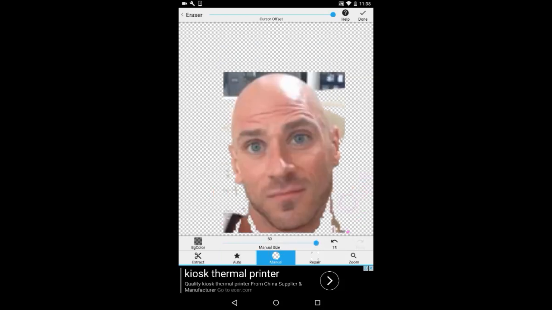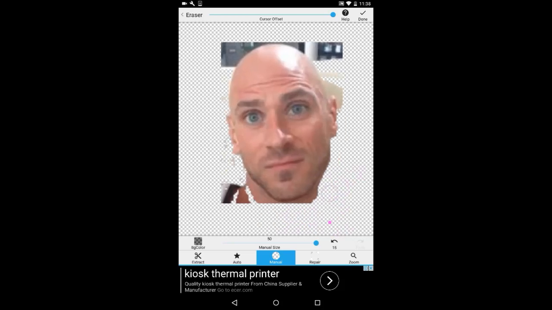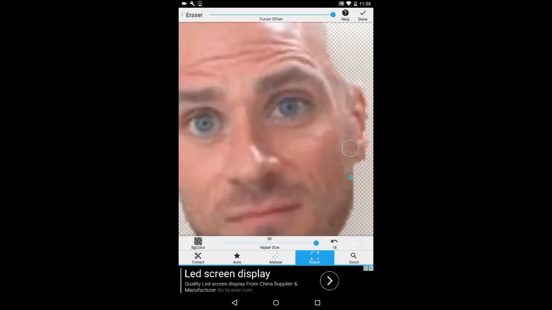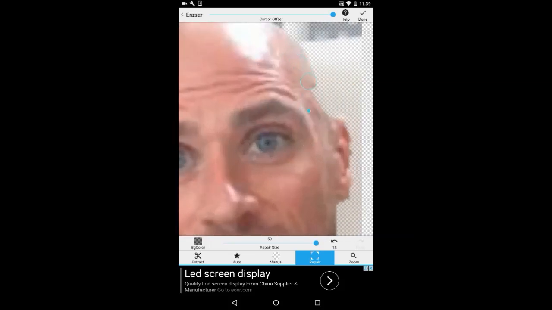You can also fine-tune the selection by using the manual brush. If you have made an error, you can repair or you can undo.